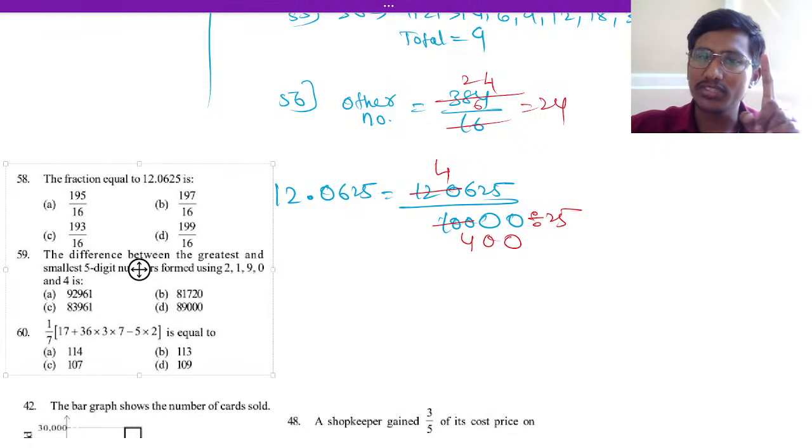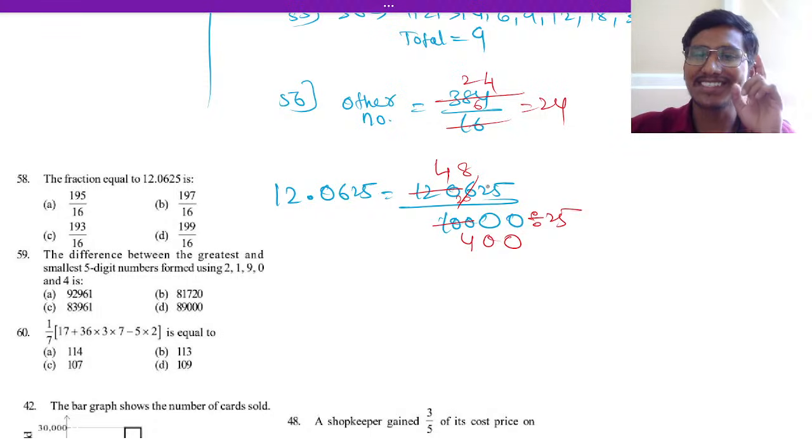Okay. 25 4s are 100. 20 will be remaining. 206. 25 8s are how much? That is 200. 6 will be remaining. 25 2s are 50. 12 will be remaining.